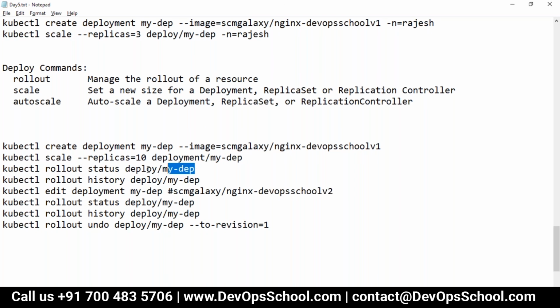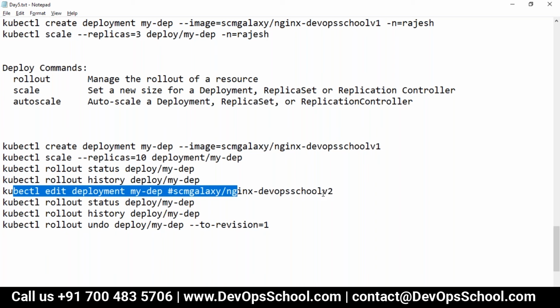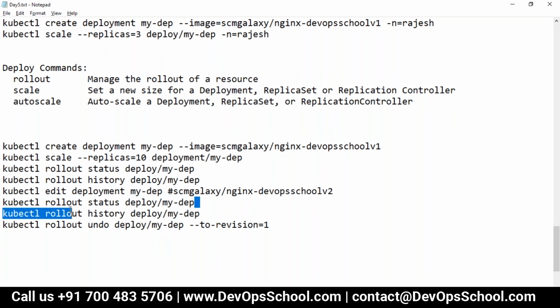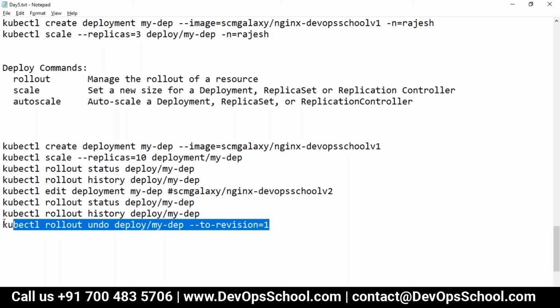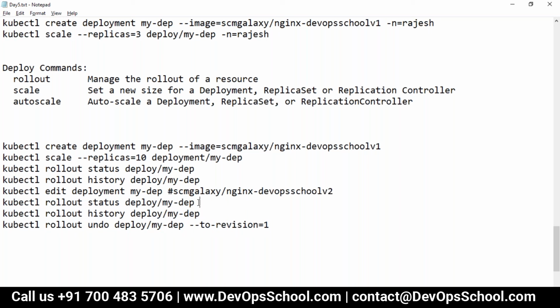Okay, after that I'm checking the status. And then after that I'm checking the version history. After that I'm editing this image and changing the image to v2. This I'm doing manually. Then again I'm checking the rollout status and checking the history, and here I'm doing the rollback, and after that again you can check the status and all stuff like that.